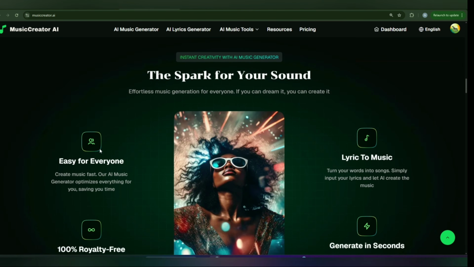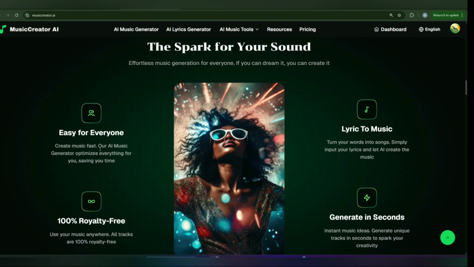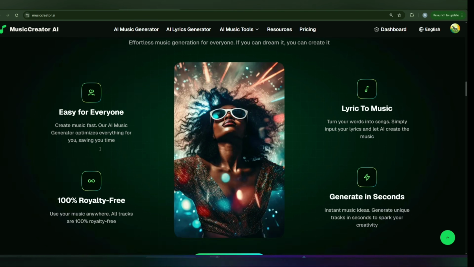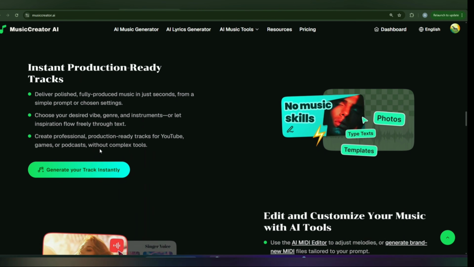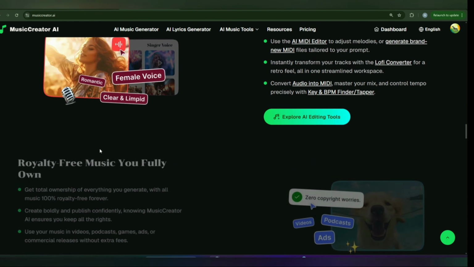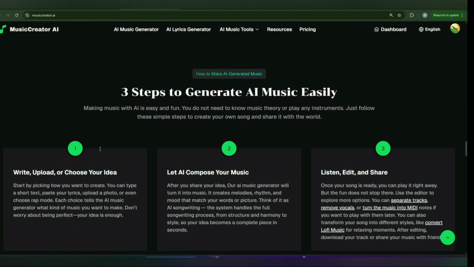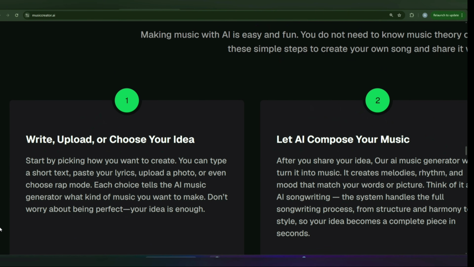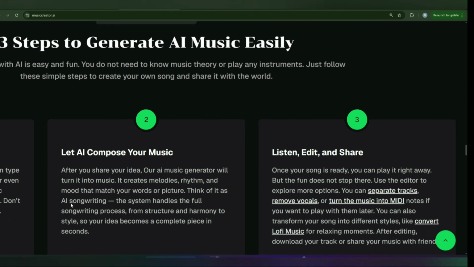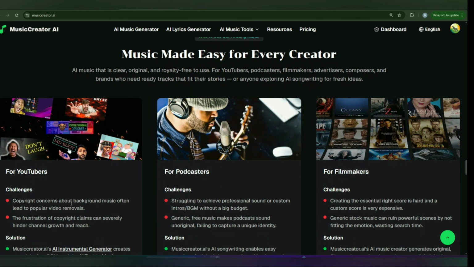And there, you can also check some more sparkling features, like being easy for everyone. Everyone, whether a beginner or pro, can work on it. Lyrics to music generating in just a second and exporting is very fast. So that's why MusicCreator AI is going to help you. No skill is required, so you can also join it and there is a free plan. If you want to upload a photo or music, there will be locally AI-composed music, and in this way you can get the final result with professional music quality.